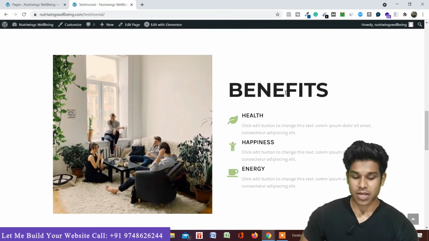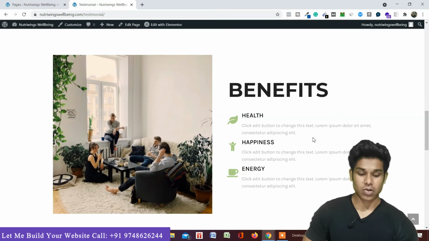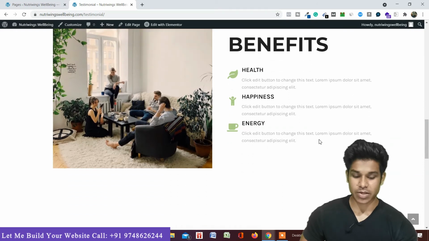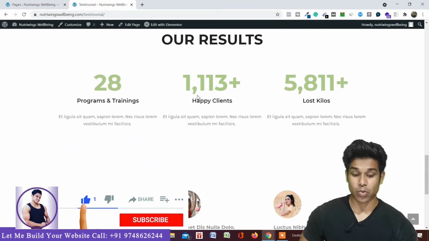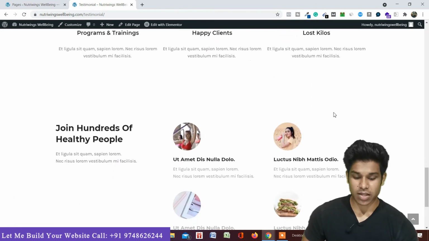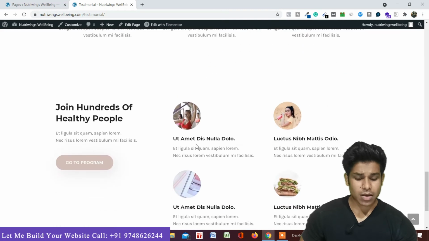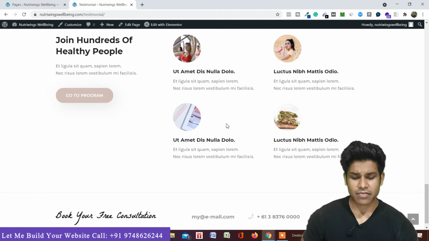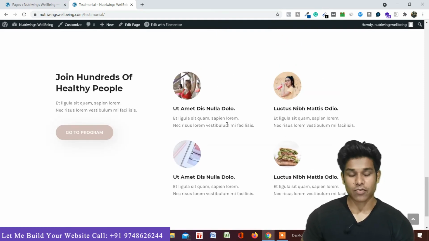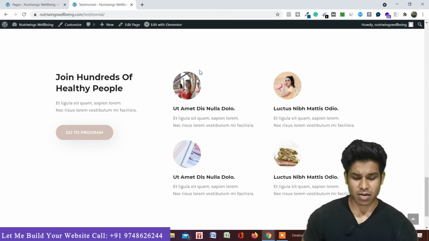I just try to display this because once they join my program, what are the features they will get? So they will get health, happiness, energy, and you can add a little bit of text about it. Then you can showcase the results of your clients, how many clients you have, happy clients, kilos, that's all you can think. And here you can display those people who are popular, who have said good things about you, or even if you have multiple trainers on your website, you are not the only one. If you have multiple people, you can display them, that they also contribute to this website.